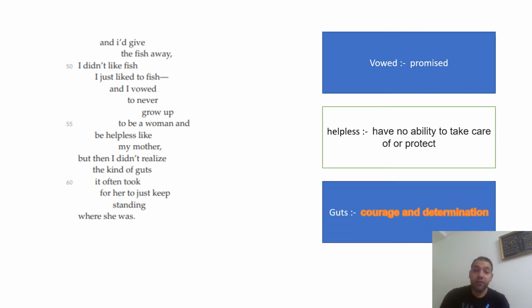Guts. It's the courage and determination. When you say, but then I didn't realize the kind of guts it often took for her to just keep standing, it means that the mother, although she was helpless, has the guts, the courage and determination to keep standing where she was.